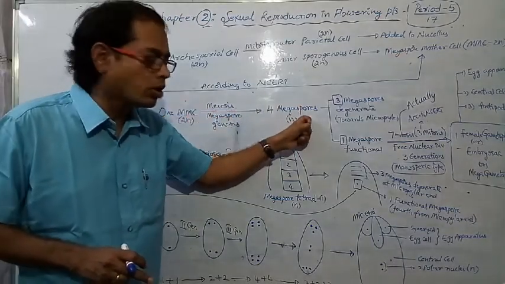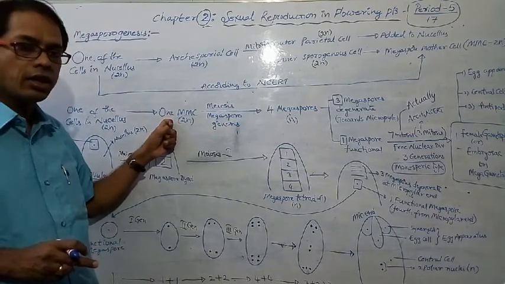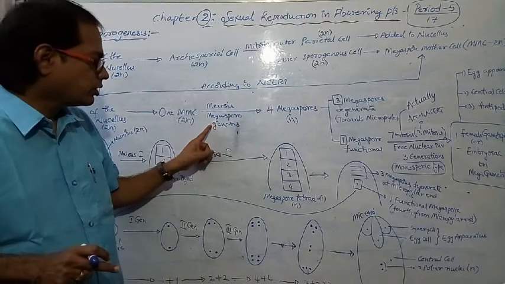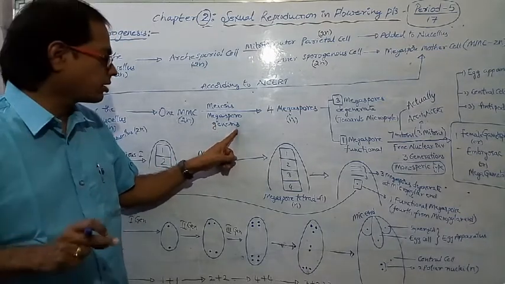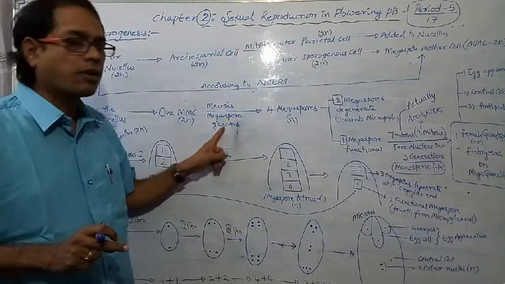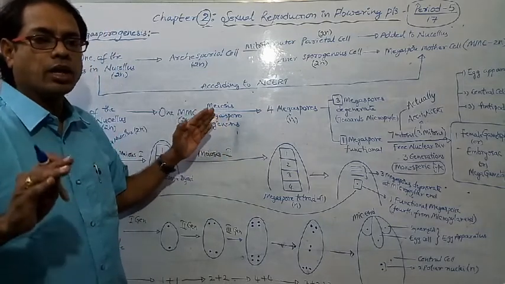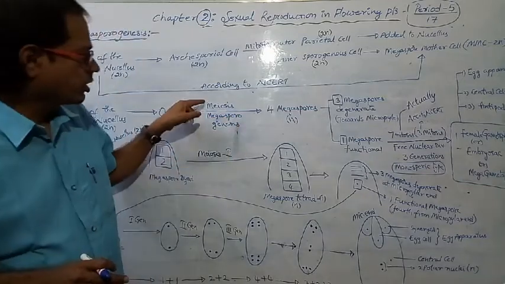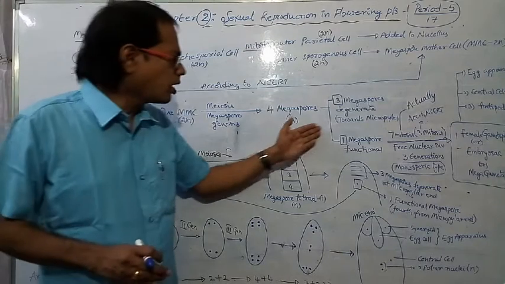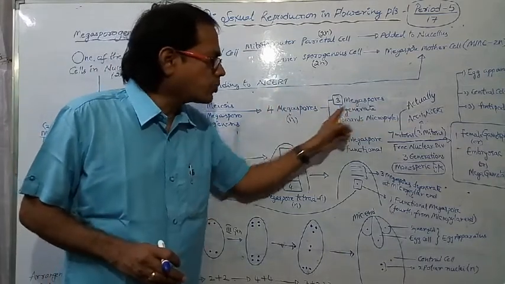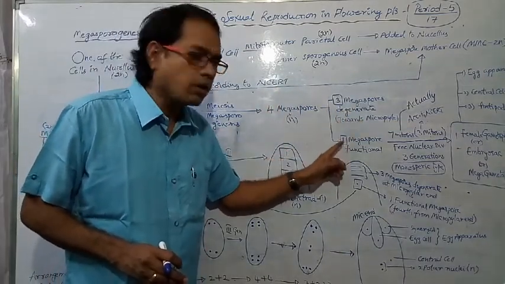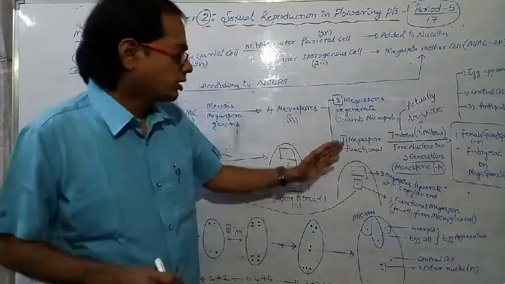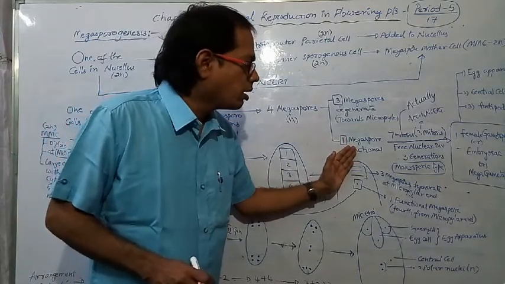Formation of megaspores from the megaspore mother cell is called megasporogenesis. Genesis means formation. Megaspores are formed, so it is called megasporogenesis. During megasporogenesis, which division occurs? Meiosis. Out of 4 megaspores, 3 megaspores degenerate. Only one megaspore is functional.